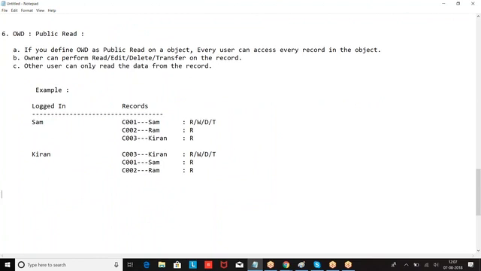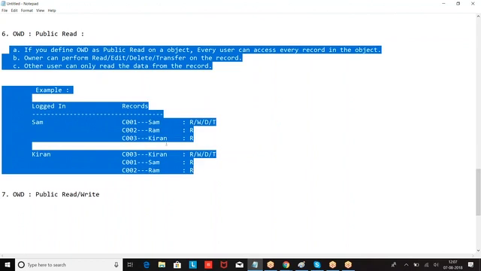Then we had OWD public. When I say public read write, what does it mean? Everyone can see everyone's record, but what operation can they perform?